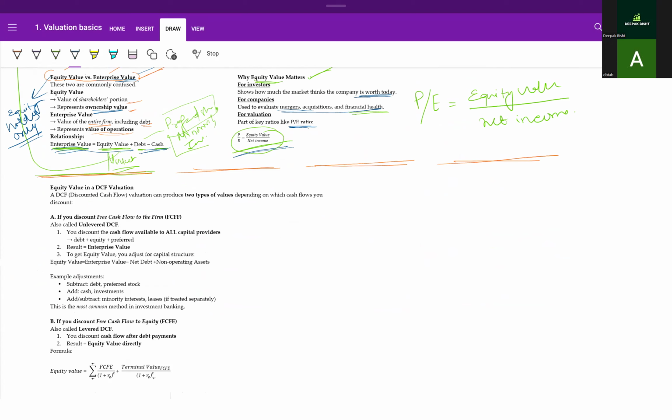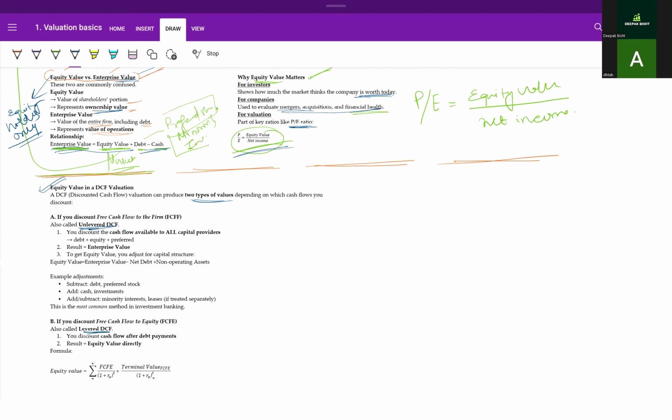So let's talk about equity value in a discounted cash flow. When you talk about equity value in a discounted cash flow, we are referring to unlevered DCF. Two types of DCF are there, unlevered and levered.